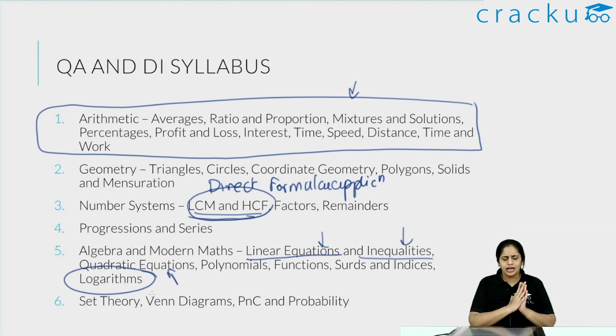The last one is set theory, Venn diagrams, PNC, probability. Comes less often, like 1 or 2 questions as such. But essentially those are important in a way that those 1-2 questions, if you can get them, then your score will be boosted.